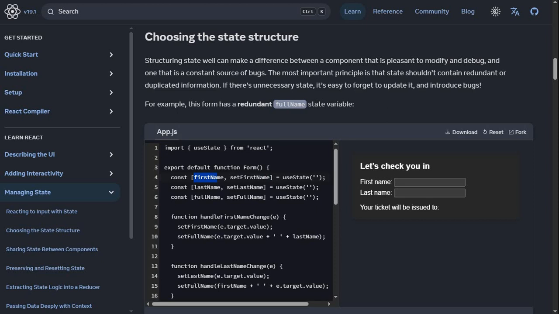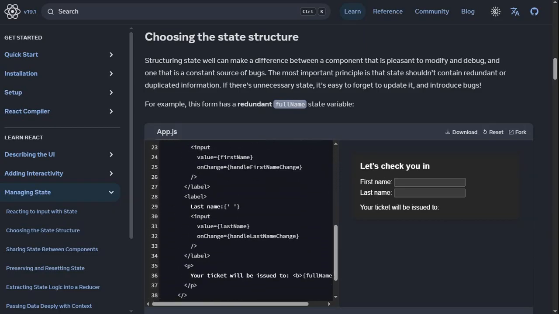Okay, so we have the first name, we have the last name, and the full name. And this is correct. This is redundant because we can derive this state. We can just say, well, this state equals these two states. And we actually don't even need this setter function. We can just create a normal variable, which is a derived state, which includes the first name and the last name, and then we can use that to display like your name is whatever, and based on that, if these two change, the full name will also change because it's derived.